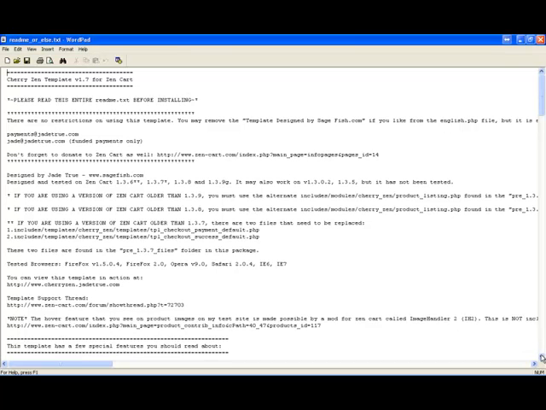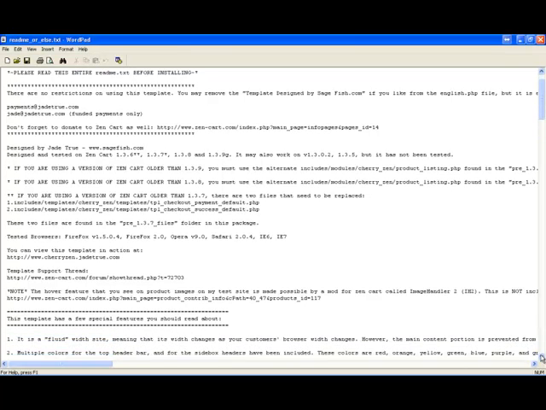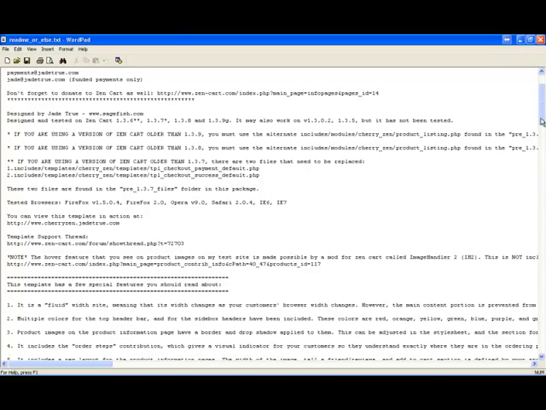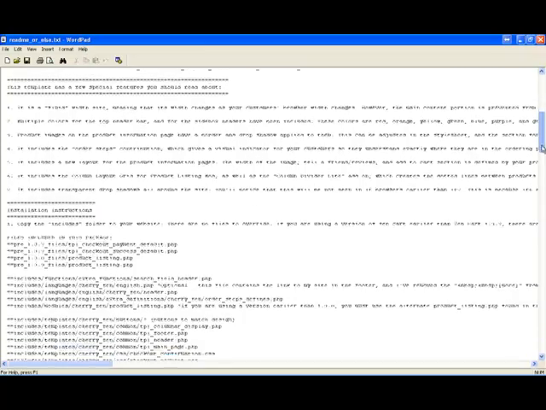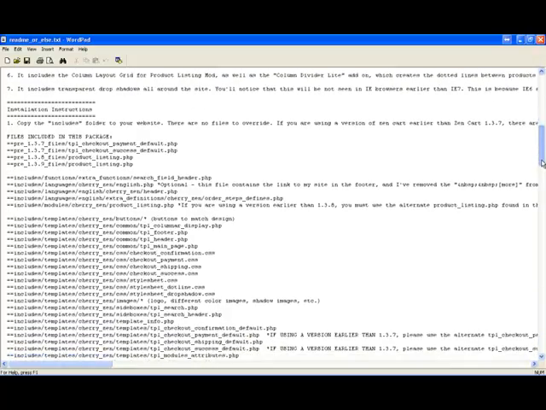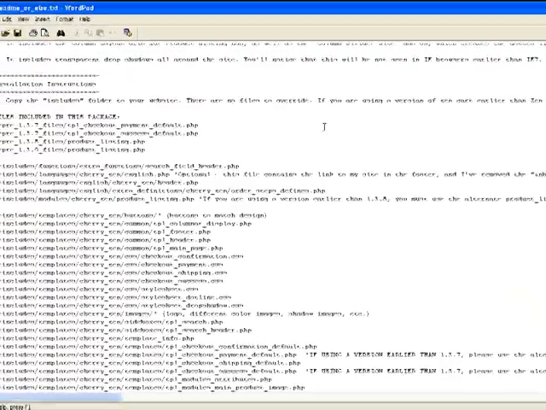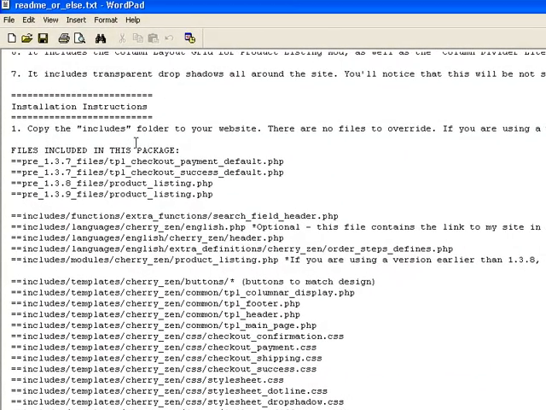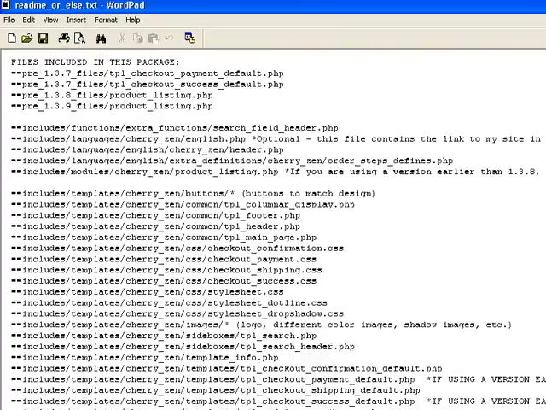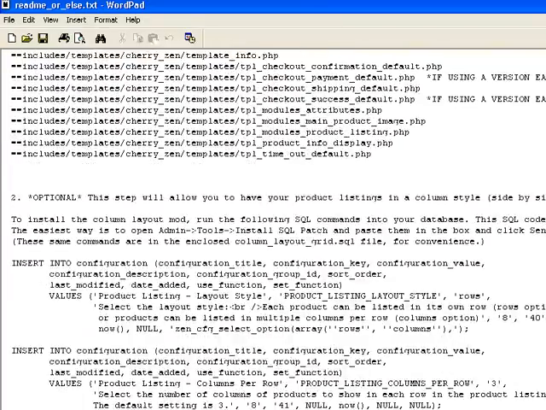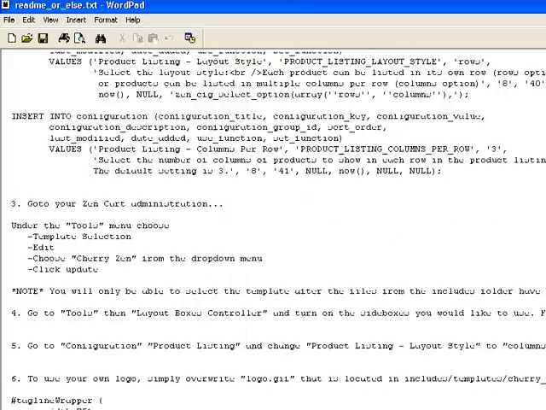Various options, description of the files, scroll down, special features of this template, okay, list of the files that are actually in it, and the instructions. Number 1, copy the includes folder to your website. There are no core files overwrite, so it's good. Step 2 is optional, so we'll leave this for another time.